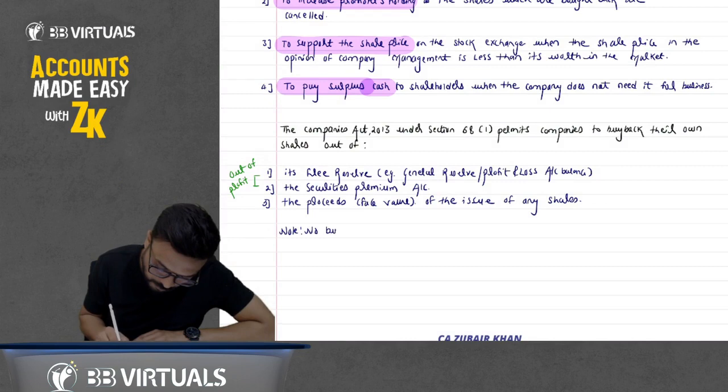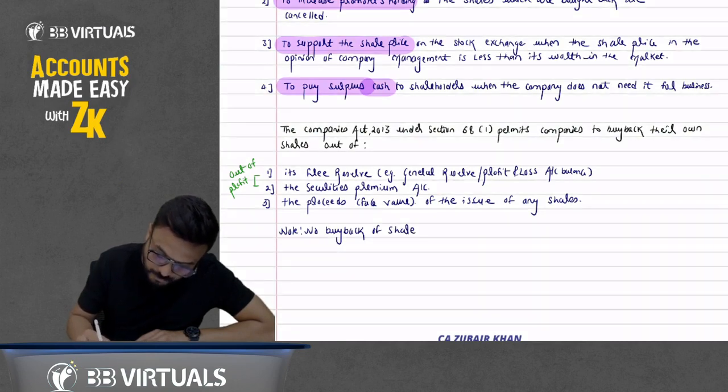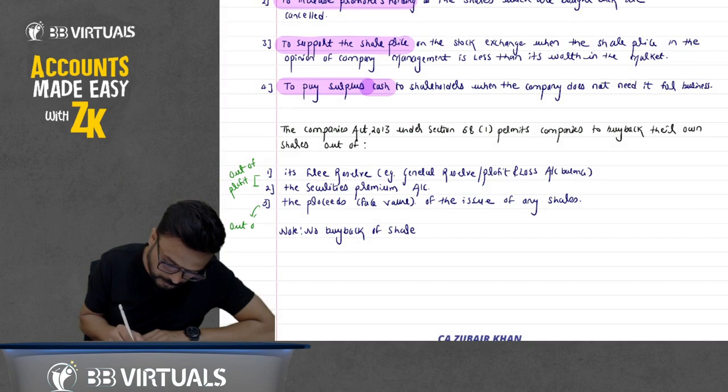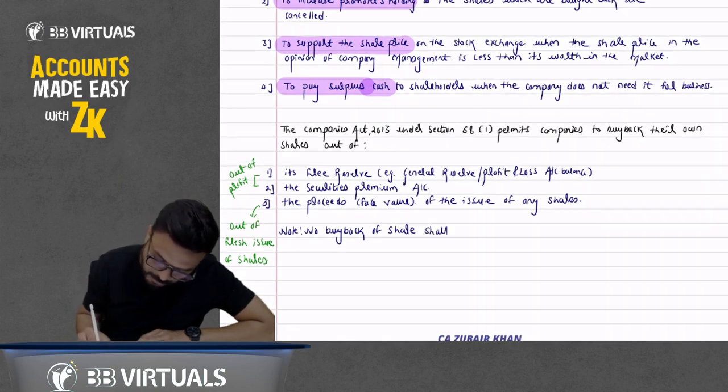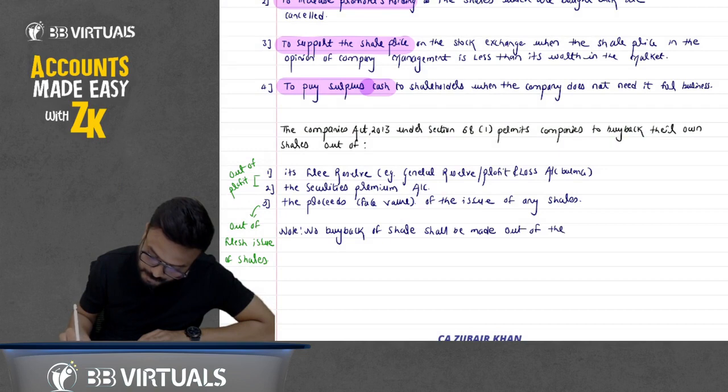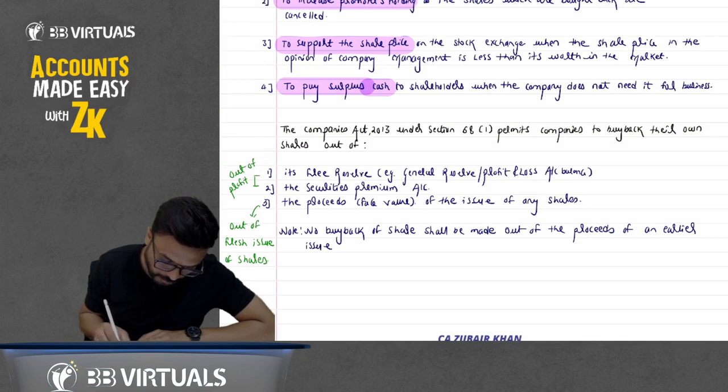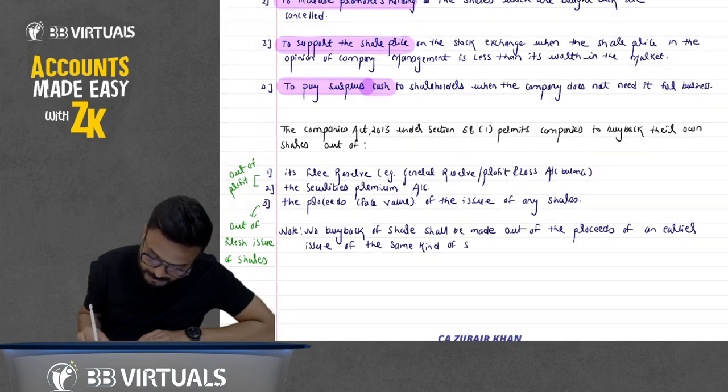No buyback of shares shall be made out of the proceeds of an earlier issue of the same kind of shares. What does it mean?